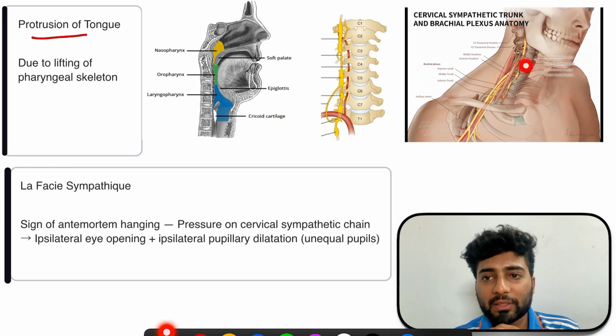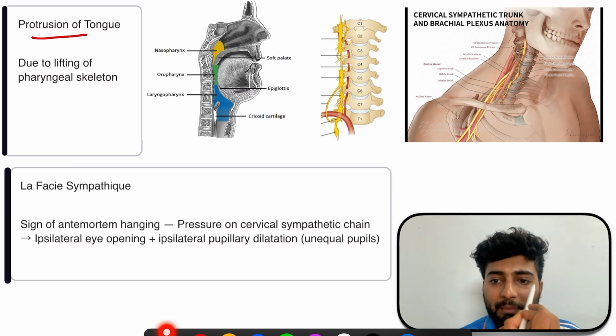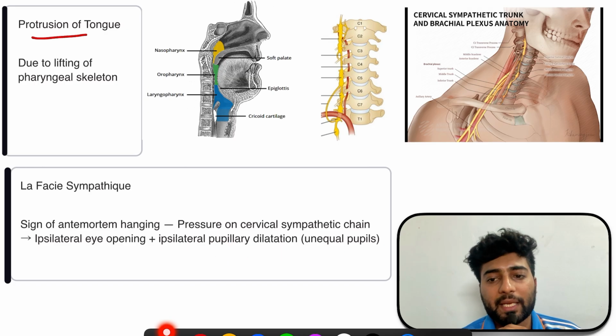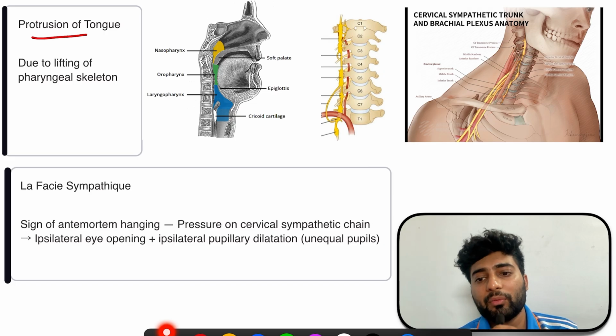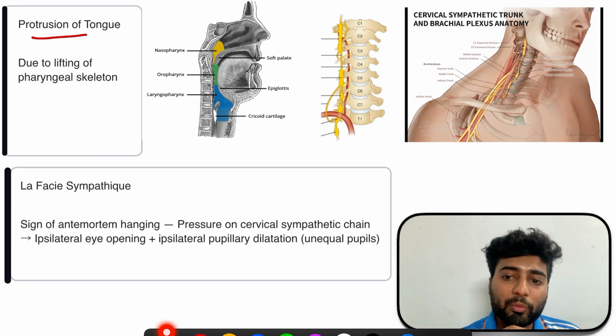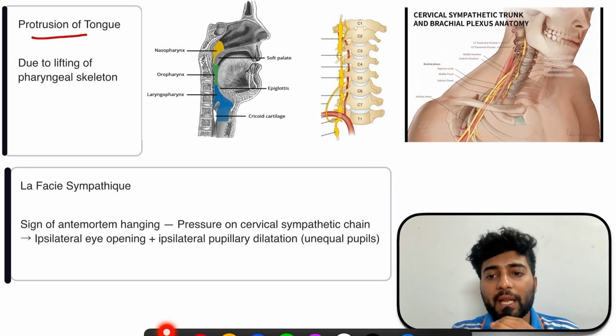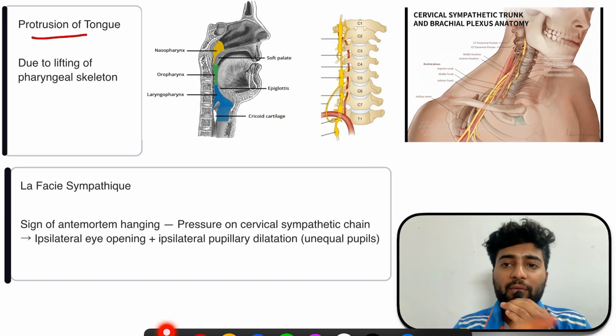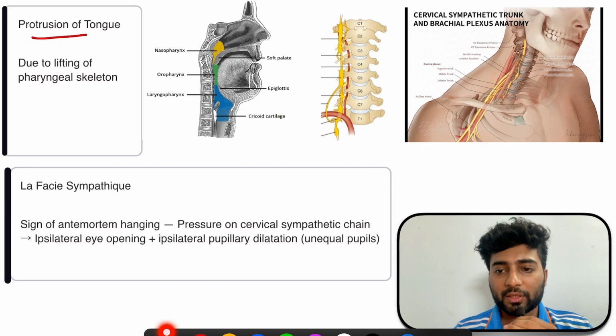So whenever this cervical sympathetic trunk is compressed, the pupil on the same side will dilate and the eye will open. So we'll have ipsilateral eye opening and ipsilateral pupillary dilatation. Why? Because this cervical chain is compressed. Now just imagine a person is dead and then subjected to hanging. Will this stimulation cause pupillary dilation? No, the person is already dead, so no activation of the nerve will cause this function. This will only happen if the person was alive at the time of hanging.